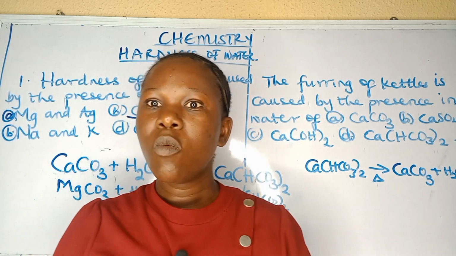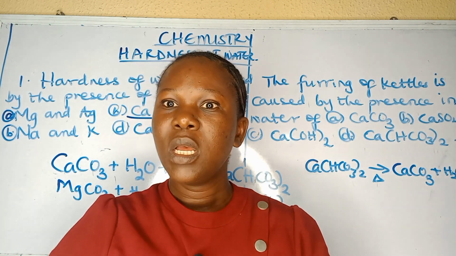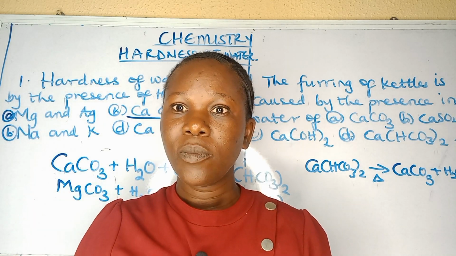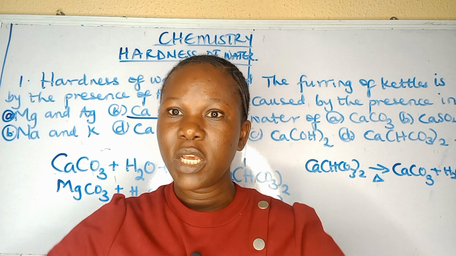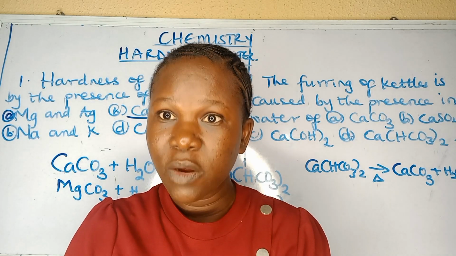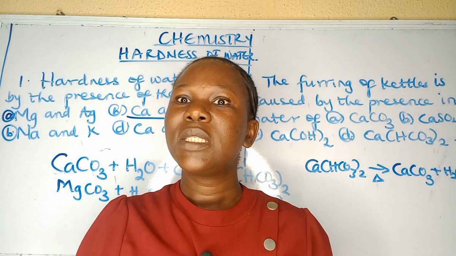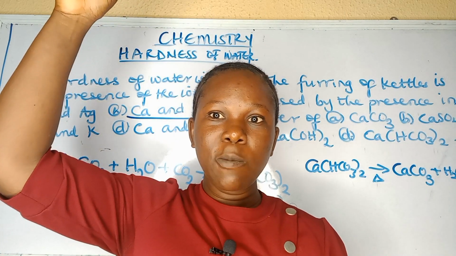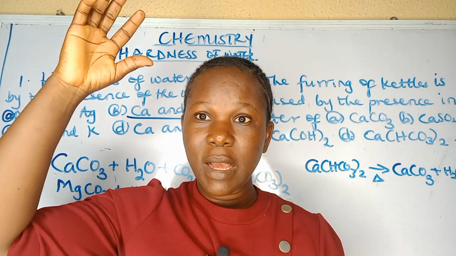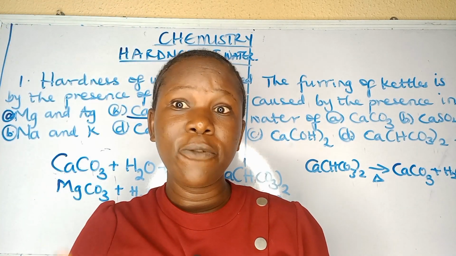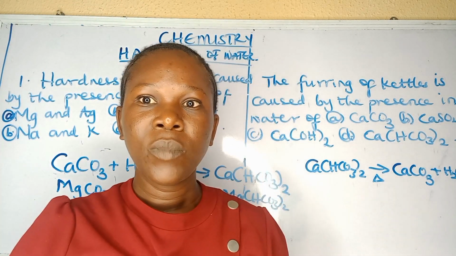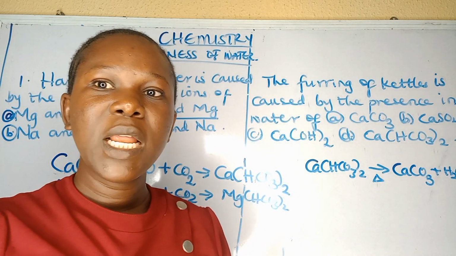When this occurs for thousands of years, it leads to a pile of calcium carbonate growing from the ground towards the roof, just like an ant hill you may have seen in villages or on farms; after some years, they become tall. This pile of calcium carbonate going up from the ground is called a stalagmite, while the one deposited on the roof of the cave and growing towards the ground through accumulation over the years is a stalactite. So these are the two effects of temporarily hard water: furring of kettles and the formation of stalagmites and stalactites.